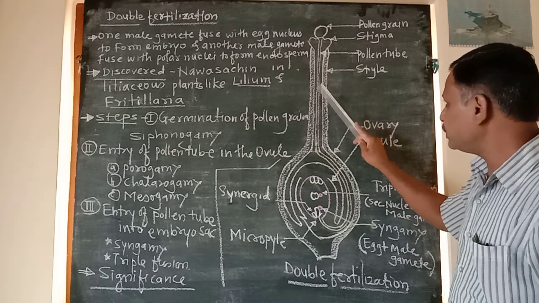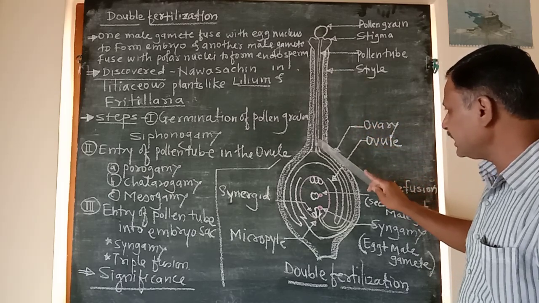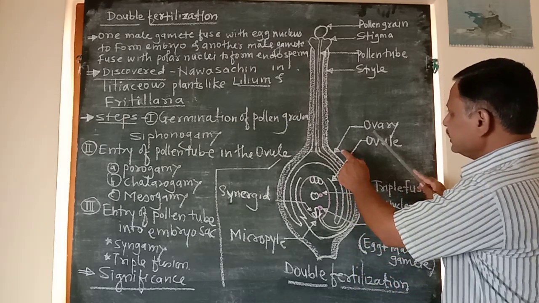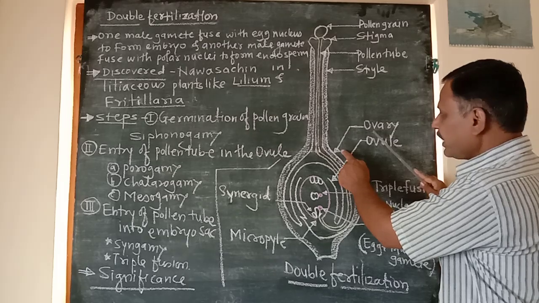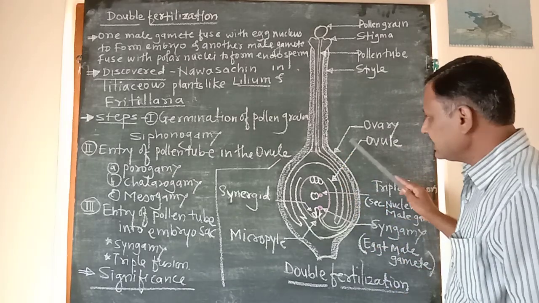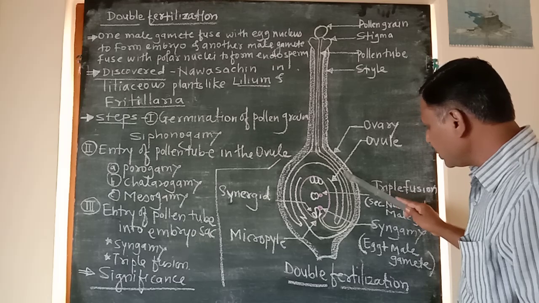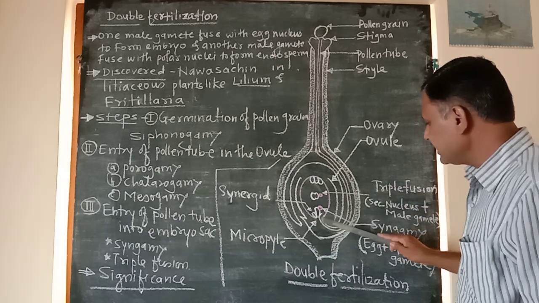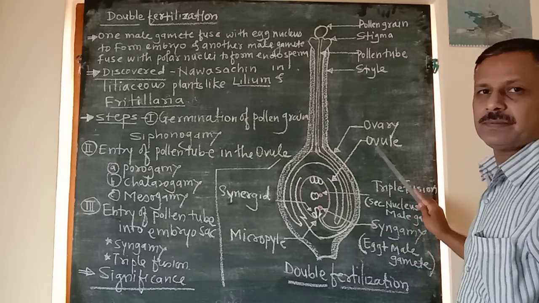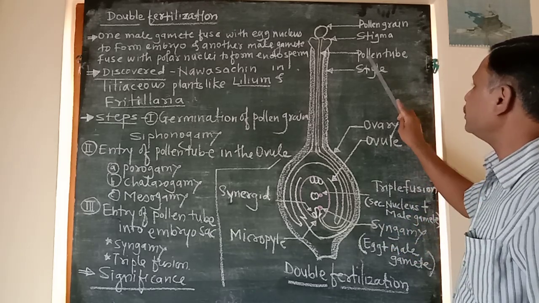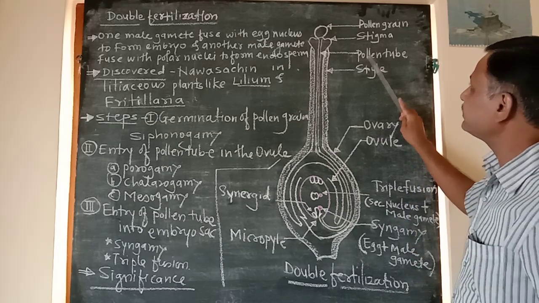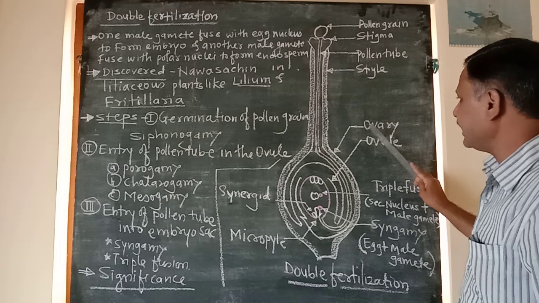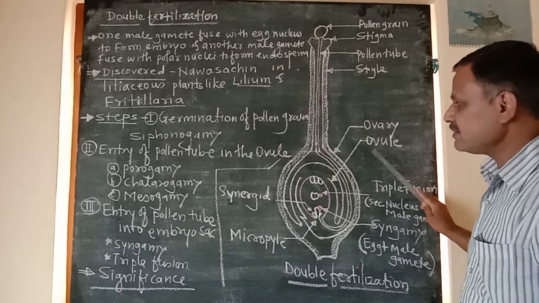This yellow colored pollen tube then penetrates to the ovary, and finally penetrates into the ovule. So the pollen tube penetrates the stigma, style, ovary and ovule.